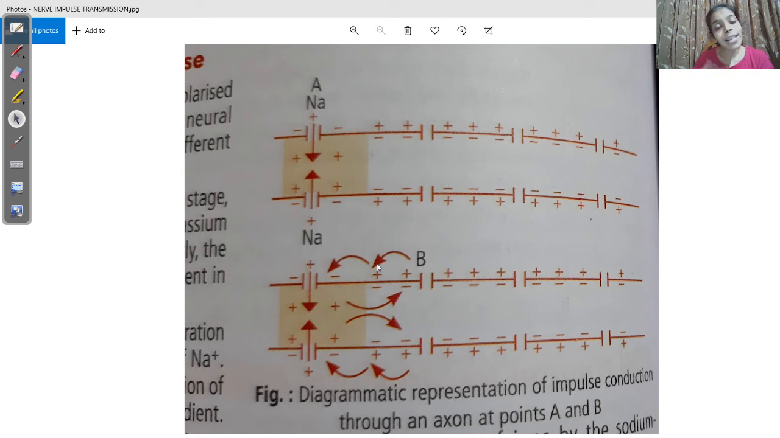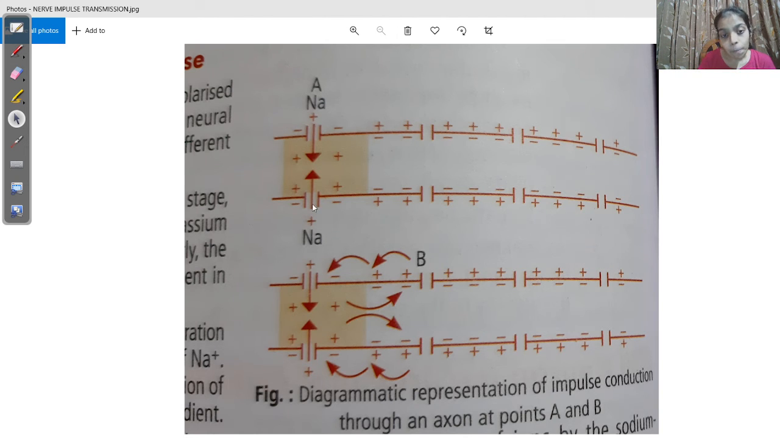Now for our exam purpose, we need to memorize the values, okay, and we need to memorize the terms, we need to memorize the events. If the concept is clear, students, it will not be difficult for you to represent it in the form of an answer. Now this entire process, I must tell you, the entire nerve fiber is not depolarized at once. It takes place part by part.